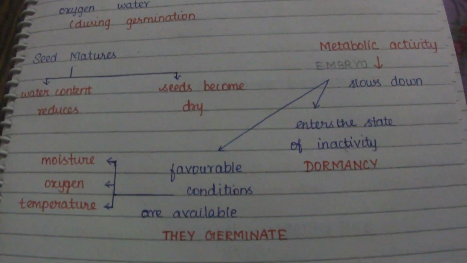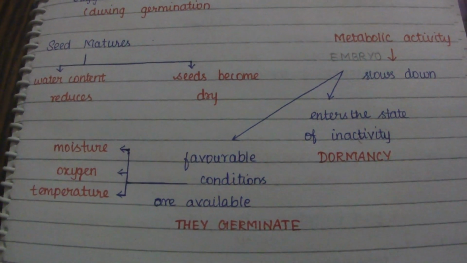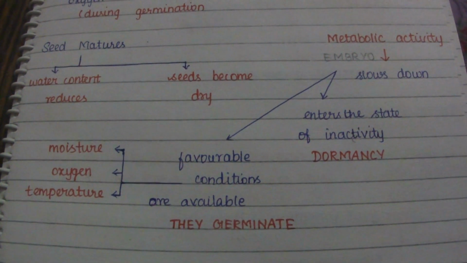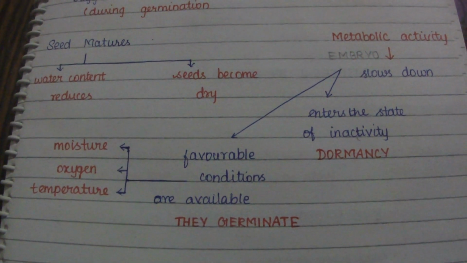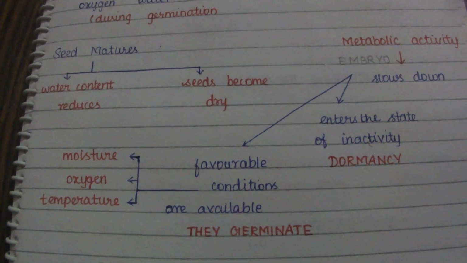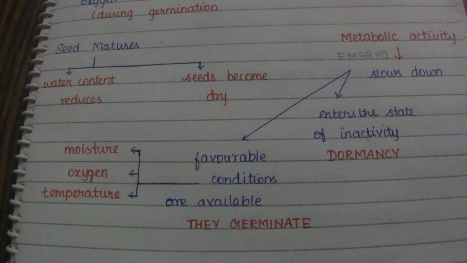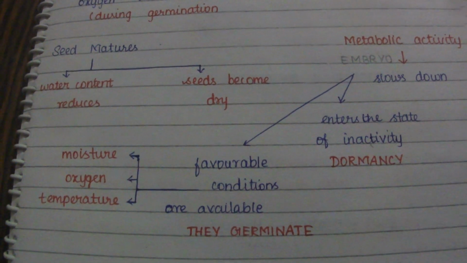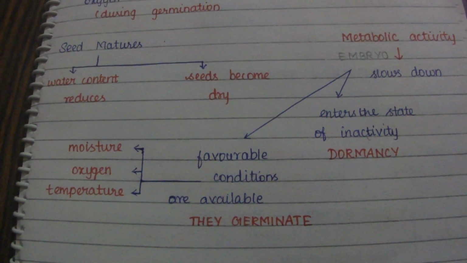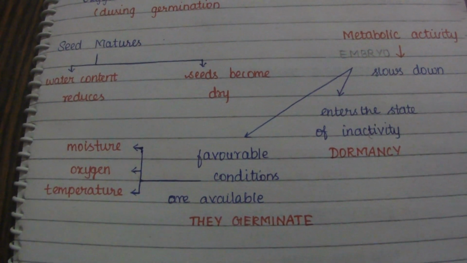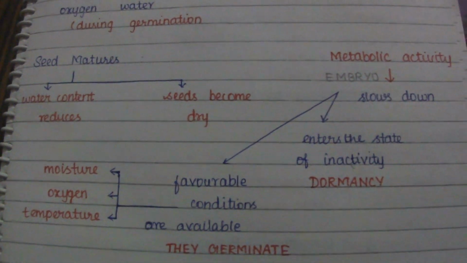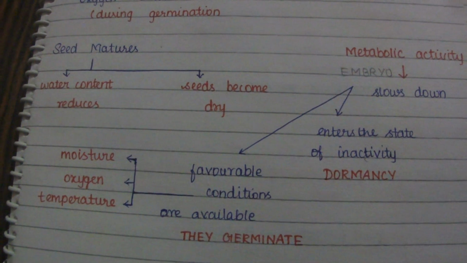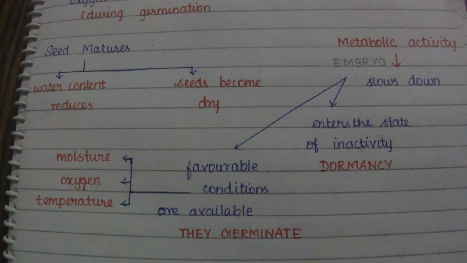During seed maturation, the water content in the seed reduces so that the seed becomes very dry, about 10 to 15% moisture by mass. At the same time, the metabolic activity of the embryo also slows down.